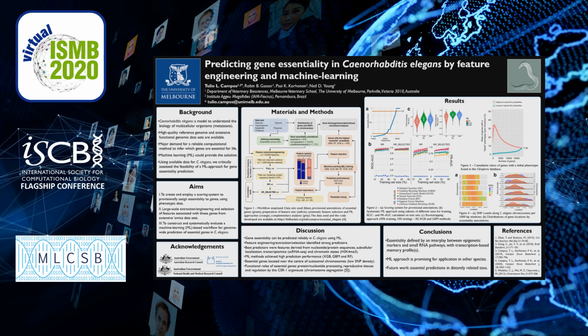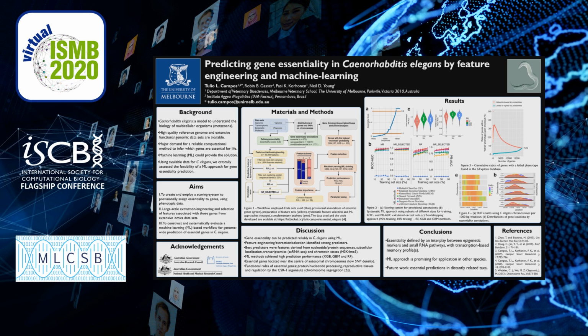Currently, there is a major demand for predictions of essential genes using computational methods. However, the features that define gene essentiality are still unknown. Therefore, the abundance of genomic-phenomic datasets available for C. elegans provides an ideal opportunity for an in-depth exploration of gene essentiality using large-scale feature engineering and machine learning. The methods used in the present study are illustrated in Figure 1.